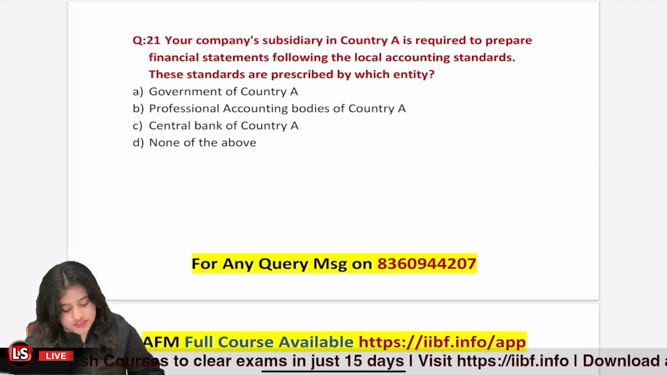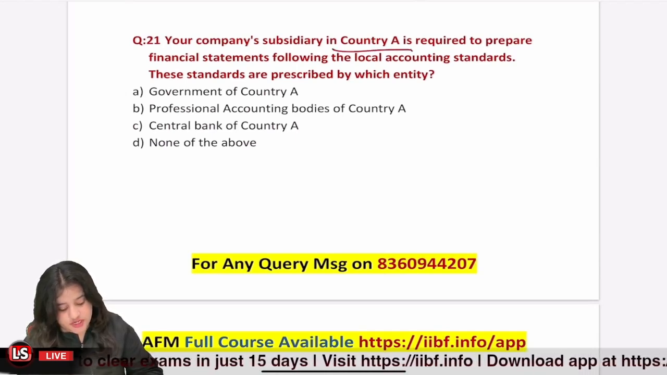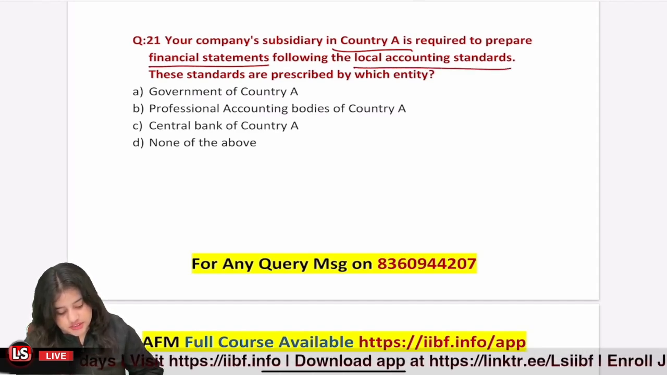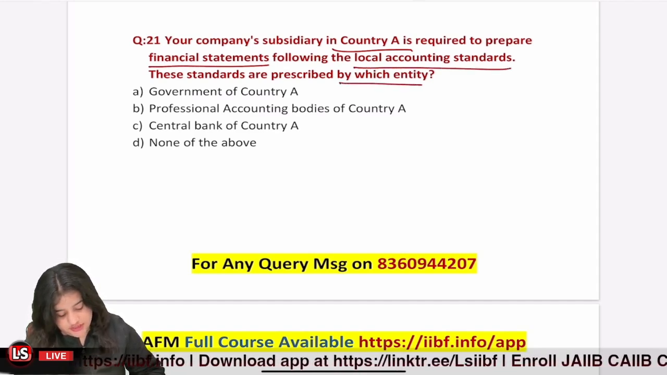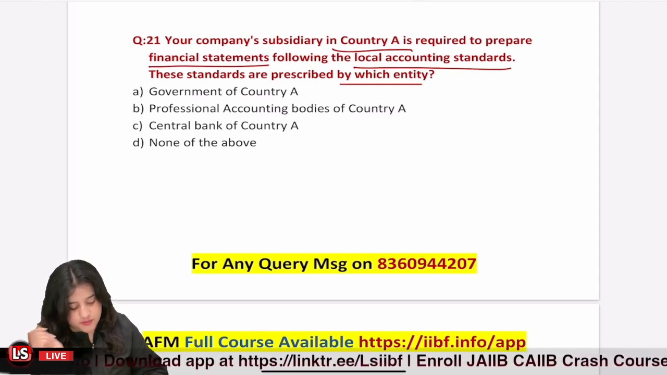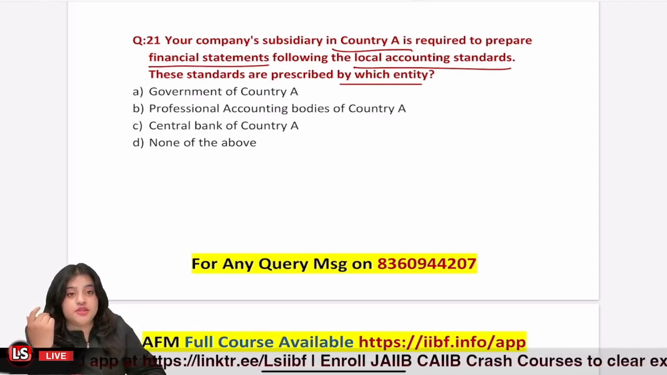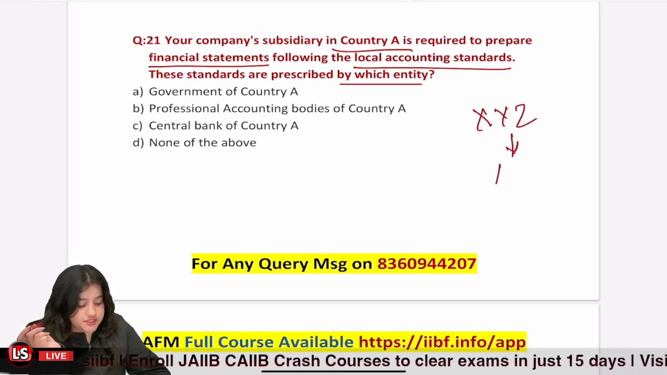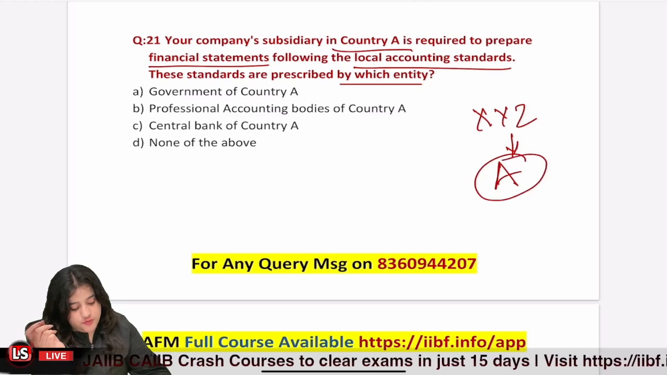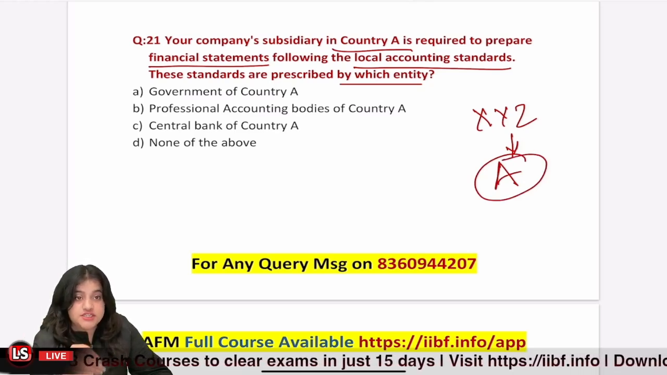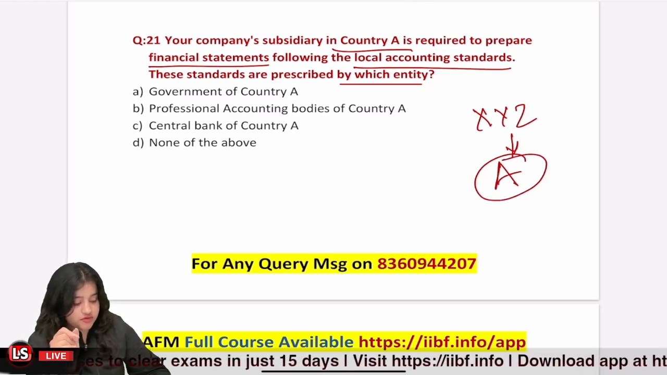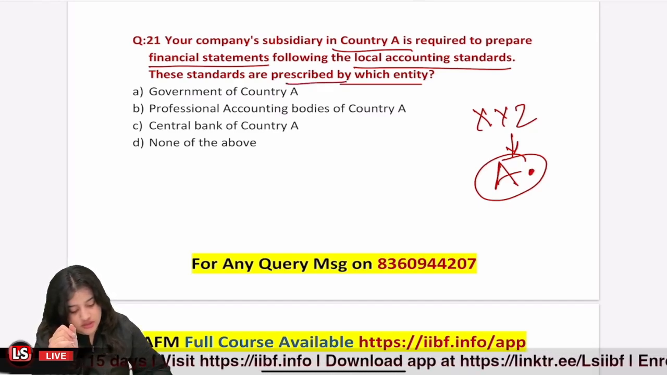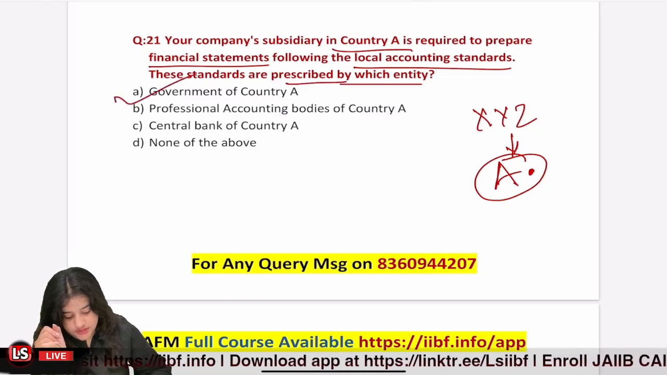Question 21. Your company's subsidiary in country A is required to prepare financial statement following the local accounting standards. These standards are prescribed by which entity? So, your company, let's just say I have a company XYZ and I have a subsidiary in country A, and they have to prepare financial statement by using local accounting standard. Local accounting standard of what? Country A. So definitely, who will prescribe these accounting standard? Government of country A, right?